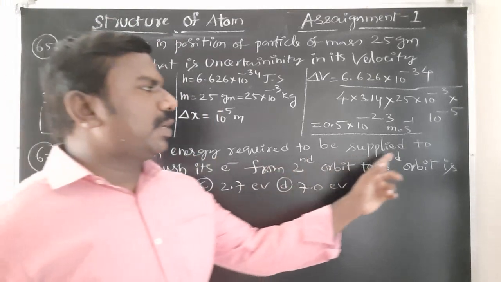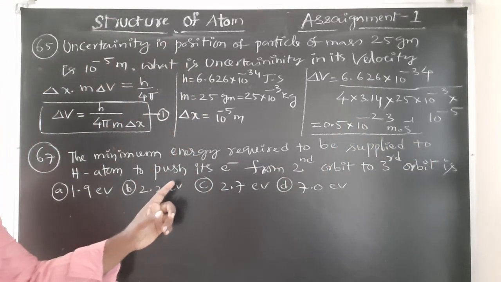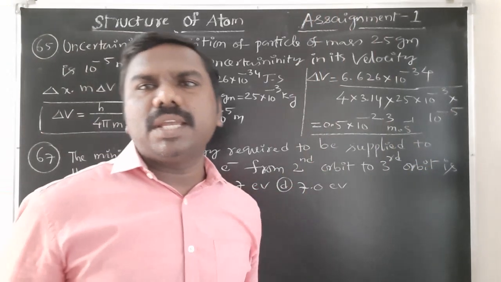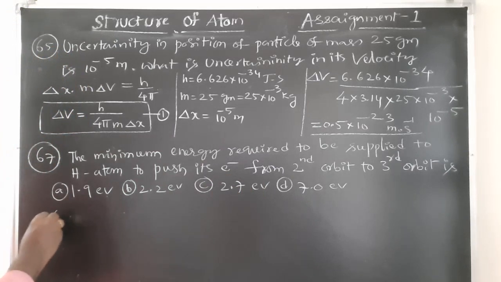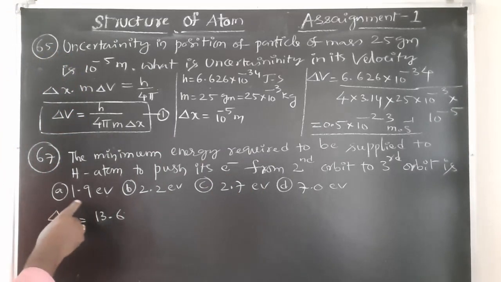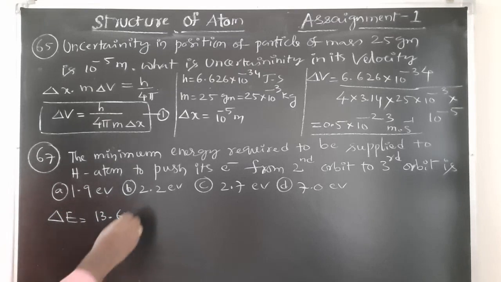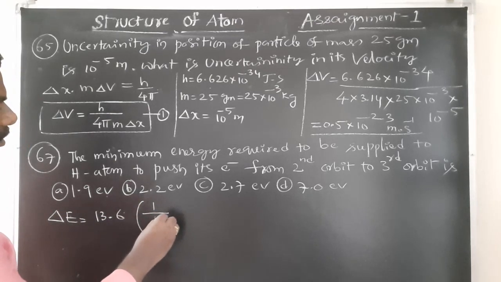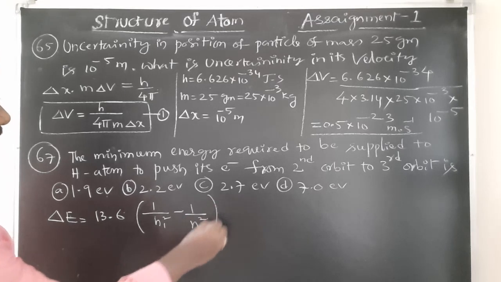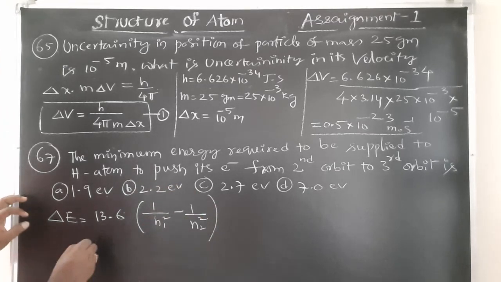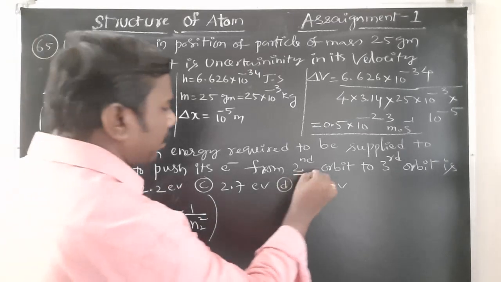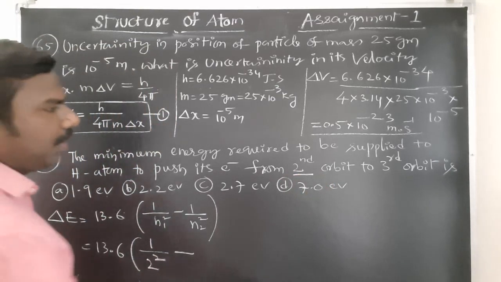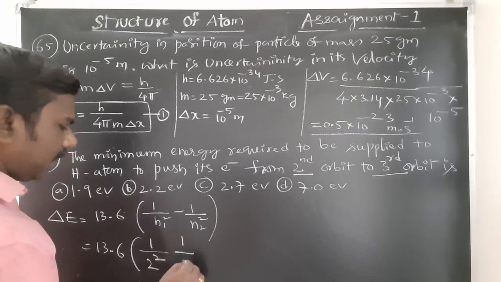The minimum energy required to be supplied to a hydrogen atom to push the electron from the second orbit to the third orbit. For such questions, the change in energy, delta E, is equal to 13.6 electron volts into 1 by n1 square minus 1 by n2 square. This is the formula, students. So 13.6 electron volts into, n1 will be the second orbit, 1 by 2 square, n2 will be the third orbit, that is 1 by 3 square.